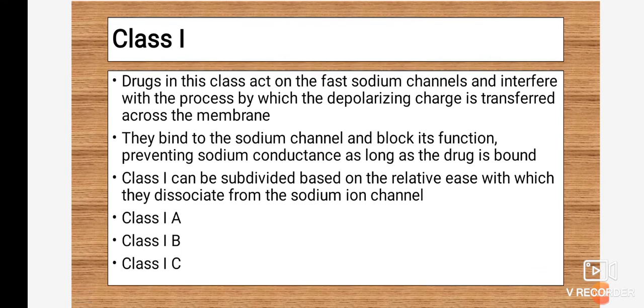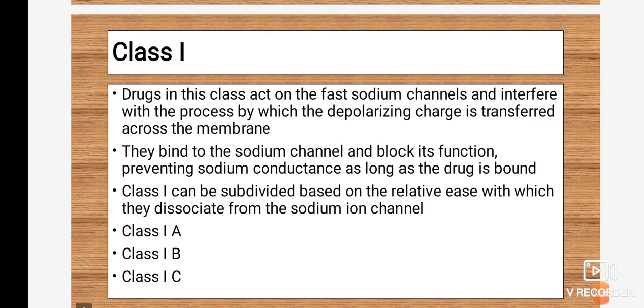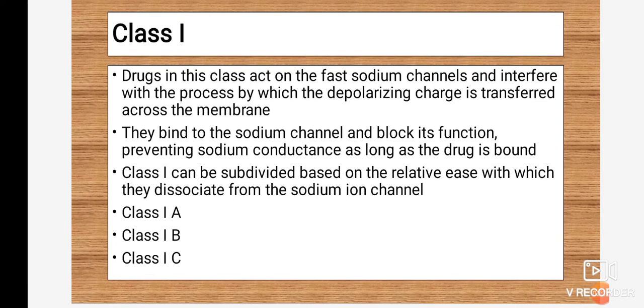In resting membrane potential, a high positive charge is present outside the membrane, whereas a high negative charge is present inside the cell. This type of drug is mainly used to treat arrhythmia, that is, a change in the normal rhythm of the heart.